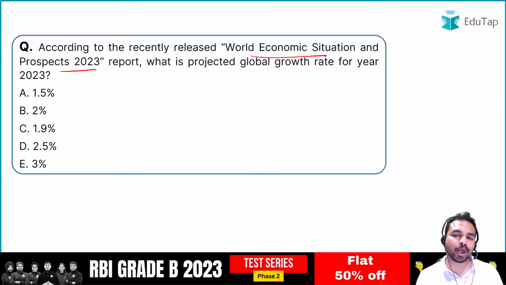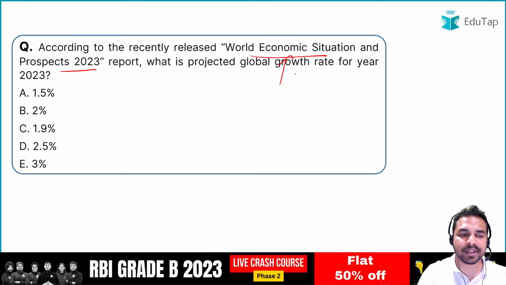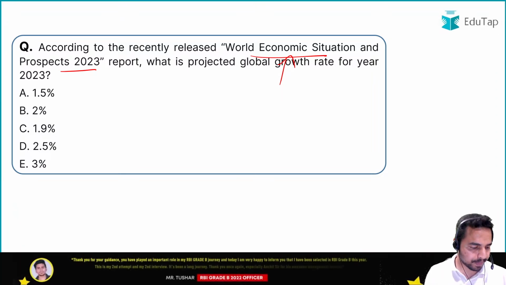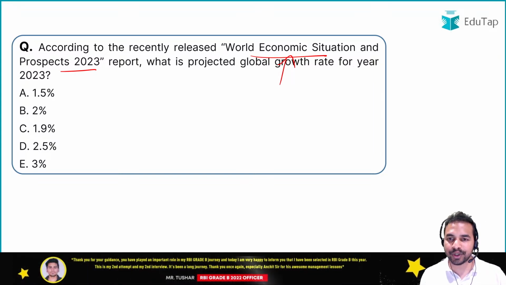What is the projected global growth rate for year 2023? So guys, we are talking about the World Economic Situation and Prospects report, and this report is being launched by, ये report कौन release करता है? I will be discussing that. First of all, tell me what is the right answer to this question.